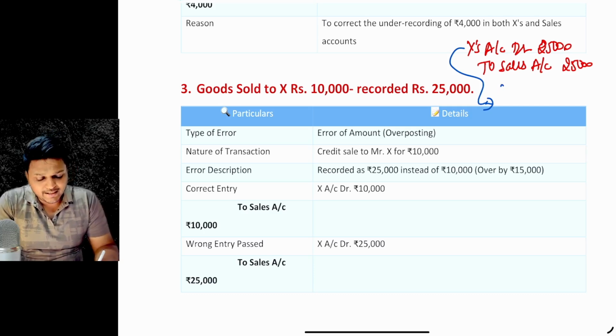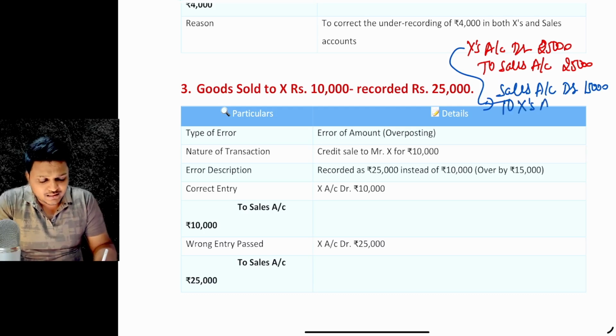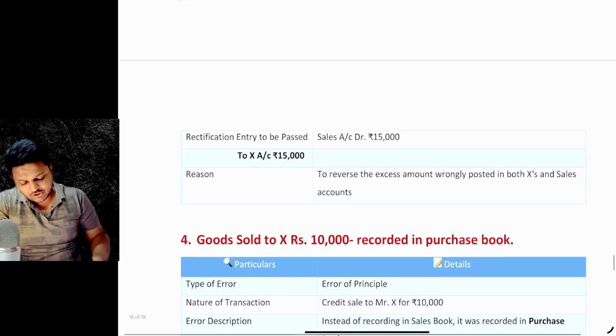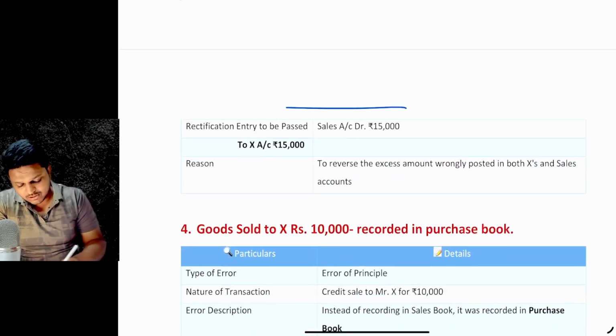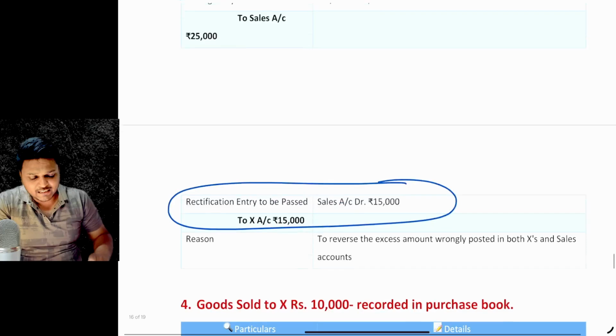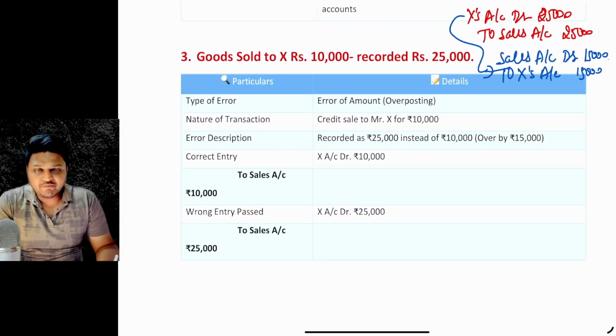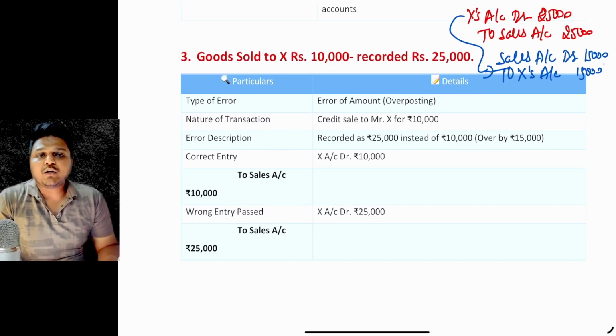So the rectification entry will be: sales account is to be debited with 15,000, and further to the X account it will be credited with 15,000. Is that clear? So this is going to be the rectification entry as posted above, right? The contra entry will be passed and it will be set off, right?